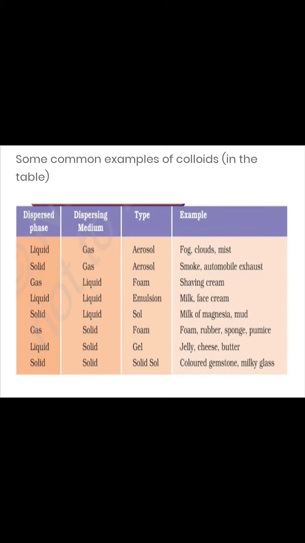See, the very first example is when the dispersed phase is liquid and the medium is gas, then this type of colloidal solution is called an aerosol, and the examples are fog, clouds, mist.